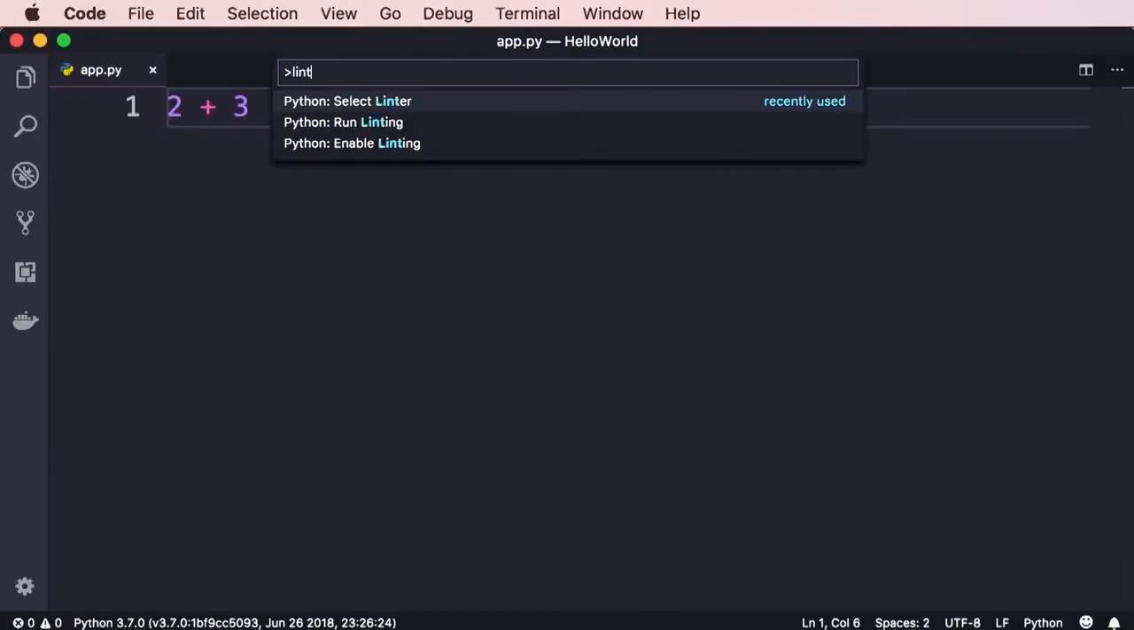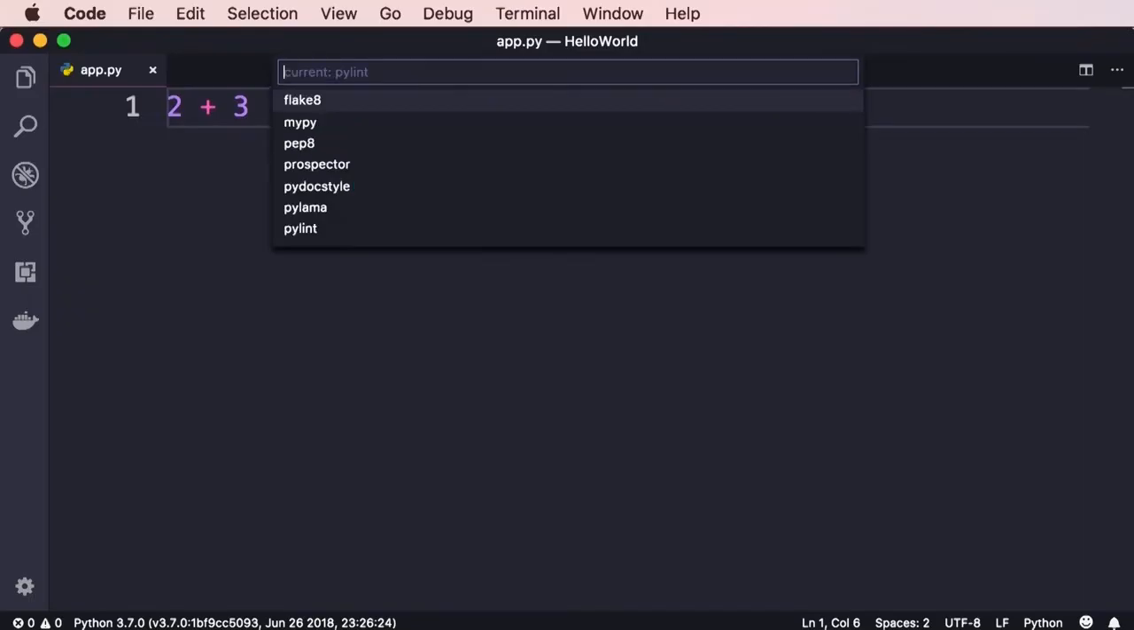If you type lint here, you can see all commands related to linting. As you can see, all these commands are prefixed with Python because these commands come with the Python extension that we installed earlier. So these are additional features available to us in VS Code. The first command here is select linter. In this list, you can see various linters available for Python.